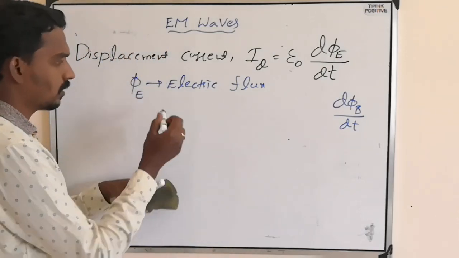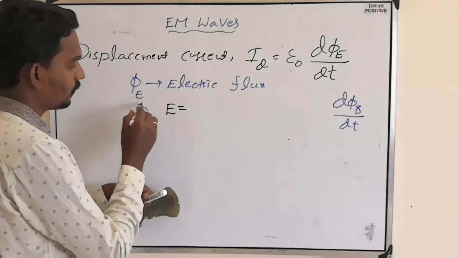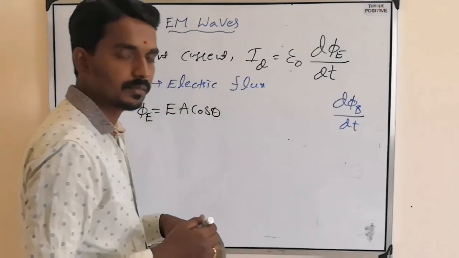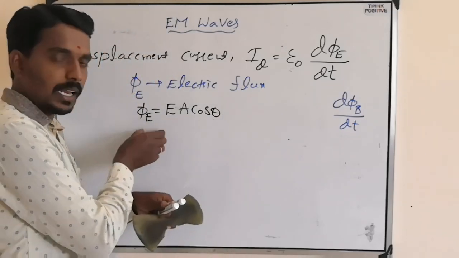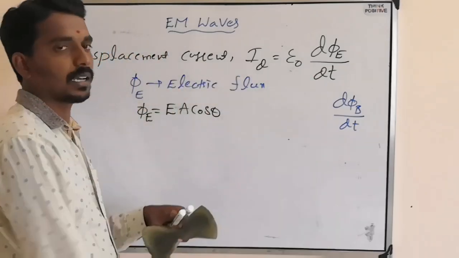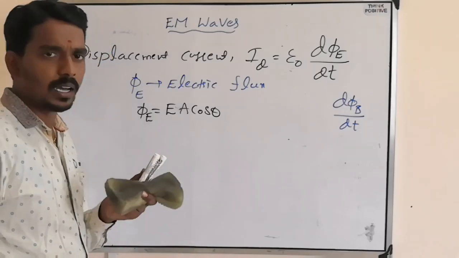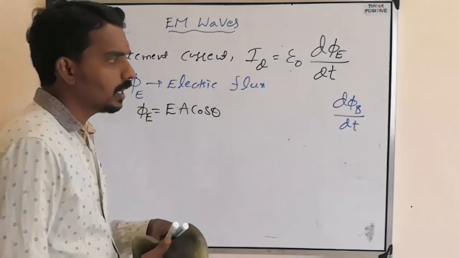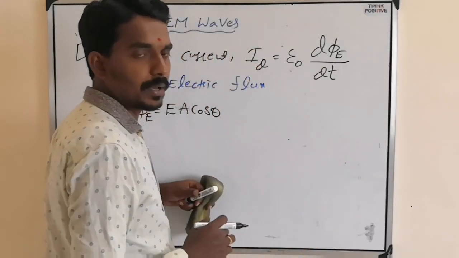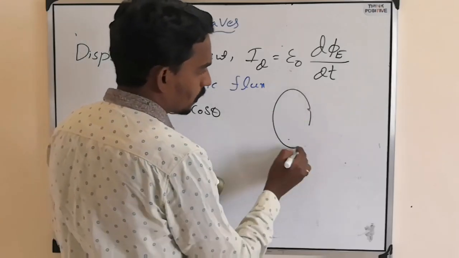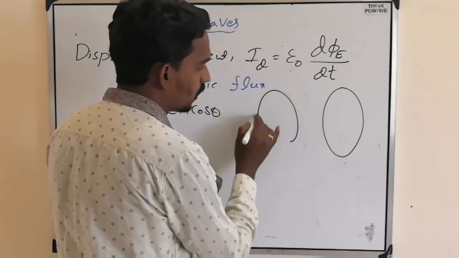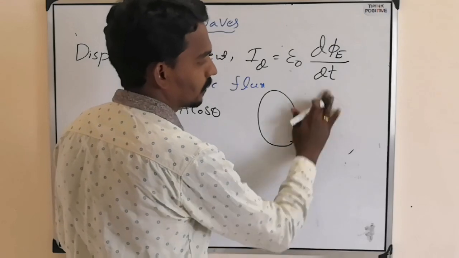What is electric flux? Electric flux, phi E equal to E A cos theta. Due to the change in electric flux, the current induced or produced is defined as displacement current. So to prove the existence of displacement current, he took one very simple arrangement. He took a parallel plate capacitor whose plates are circular, that's it.